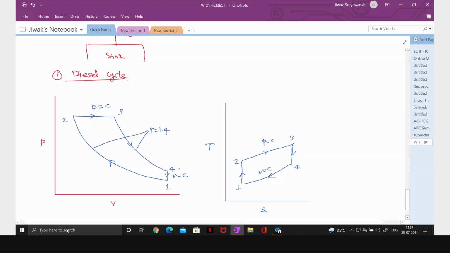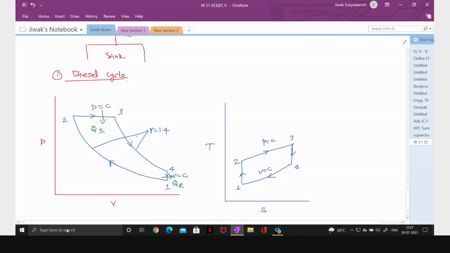Again, because of the opening of the exhaust valve, there is a sudden fall in the pressure, and constant volume heat rejection is taking place here. Okay, QR. Heat is supplied, QS, sorry, it is supplied during this process 2 to 3, which is a constant pressure process.